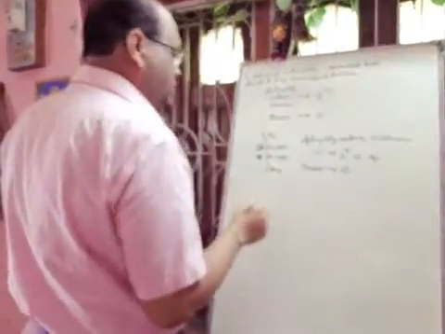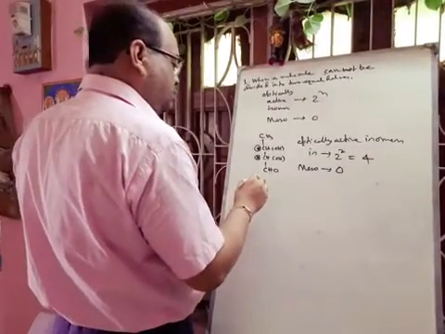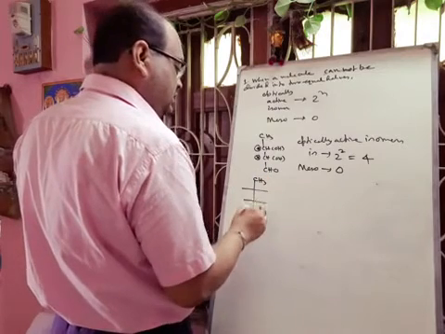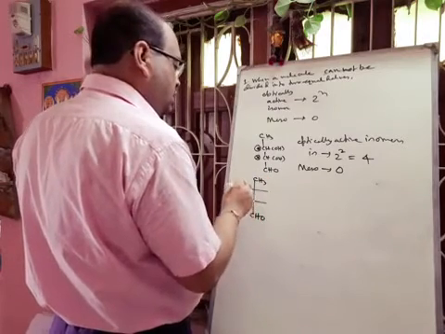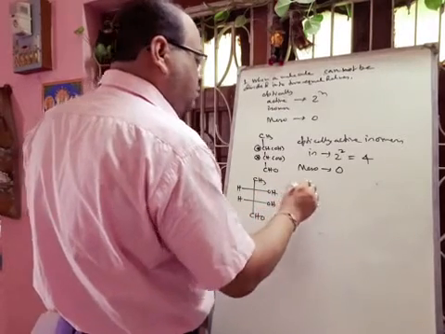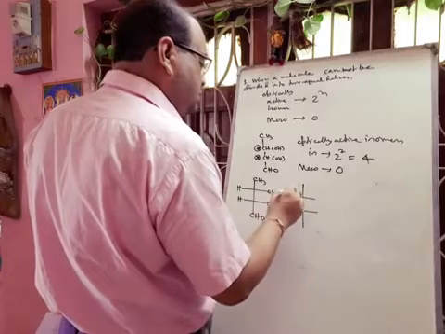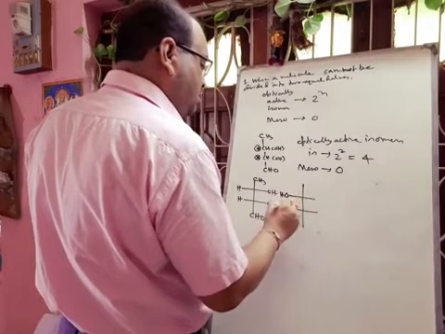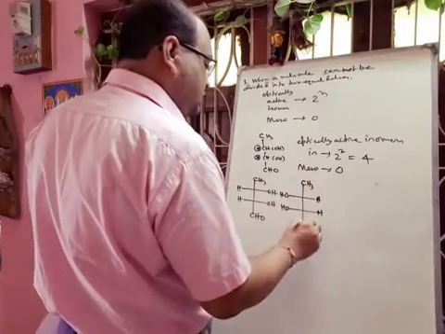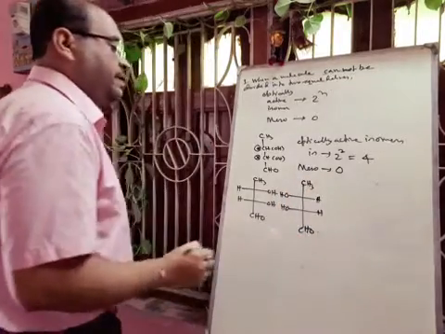So I am drawing the Fischer projection formula. So first one, this will be one isomer, CH3, CHO, HOH, HOH. Then you have to take its mirror image, OH, OH, HH, CH3, CHO. Okay.